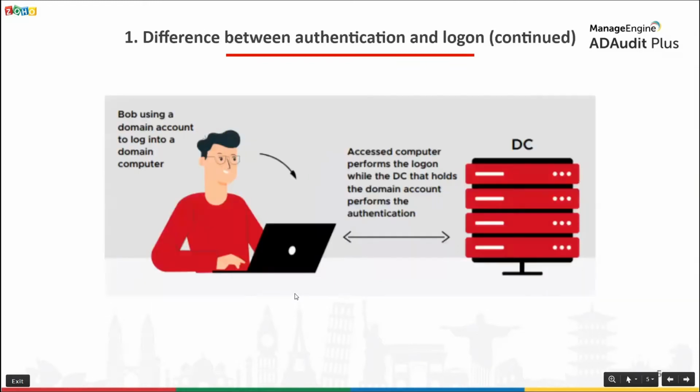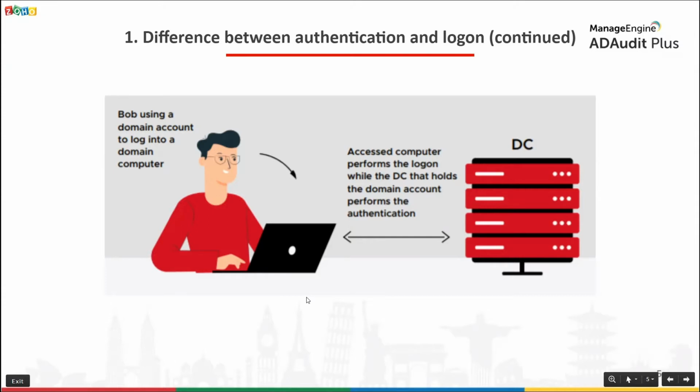In the second scenario, let us assume that Bob logs on to the computer allotted at his workplace. As we all know, workplace computers are not standalone computers, they are part of a domain. Bob can use either a local user account or a domain user account to log on to this computer. But in order to access shared resources like a shared folder, for example, he has to use a domain user account. So let us assume that Bob uses a domain user account to log into the domain joined computer, which has been allotted to him at his workplace.